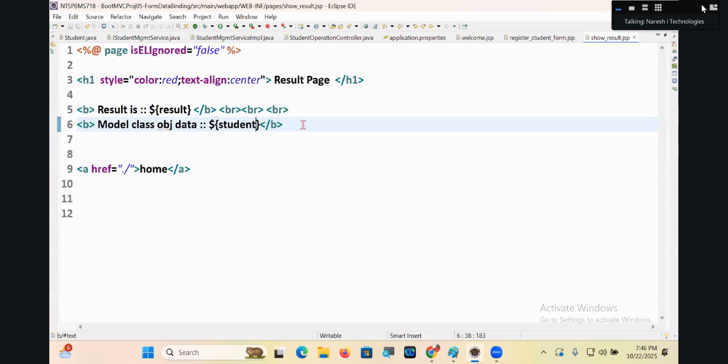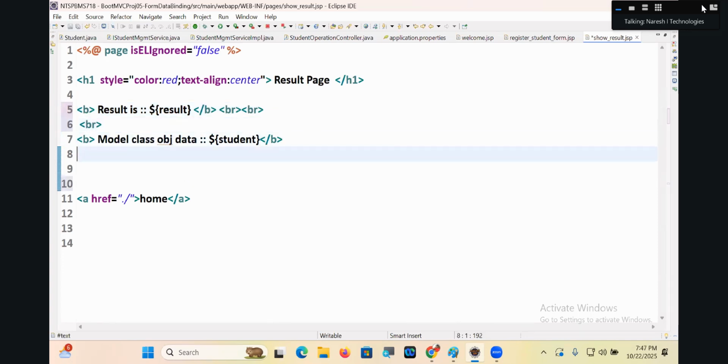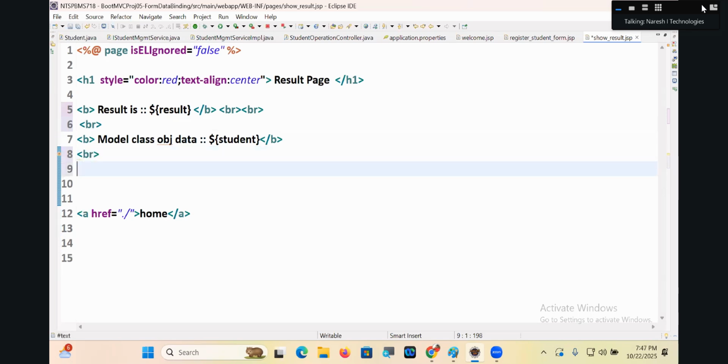Moreover, if you're interested, you can get a specific property value also. BR, bold.